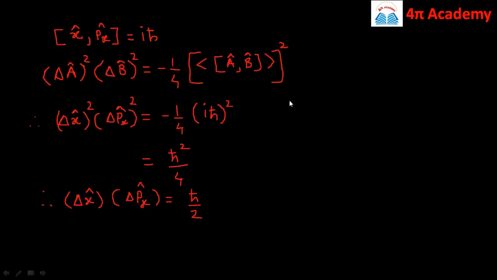Now let us demonstrate Heisenberg's uncertainty principle. We know that the commutator of x comma px is equal to i h cross.